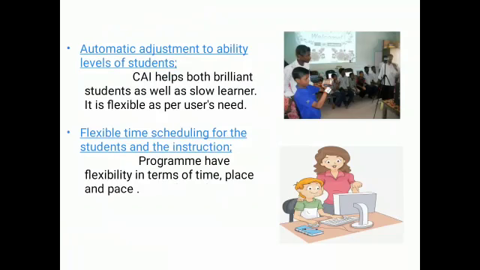And next one is automatic adjustment to ability levels of students. CAI helps brilliant students as well as slow learners. It is flexible as per the user's need. It helps in understanding the concept according to fast as well as slow learners. And next one is flexible time scheduling for the students and the interaction. Programs are flexible in terms of time, place and pace.